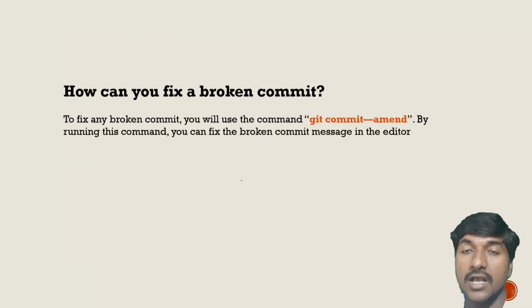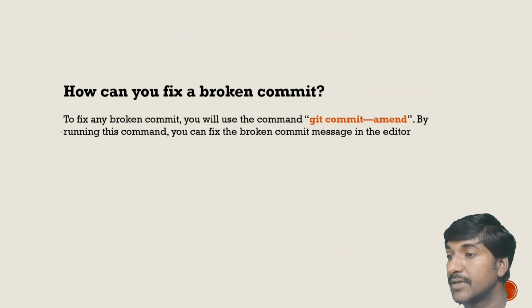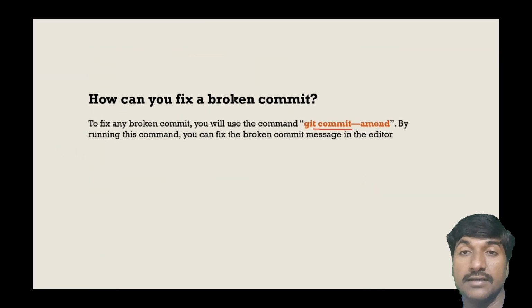The next question is, how can you fix a broken commit? To fix any broken commit, you will have to use one command, that is git commit --amend. By running this command, you can fix the broken commit messages in the editor.